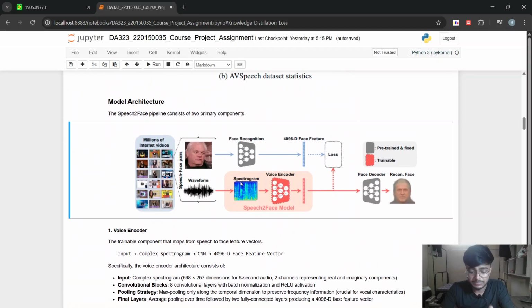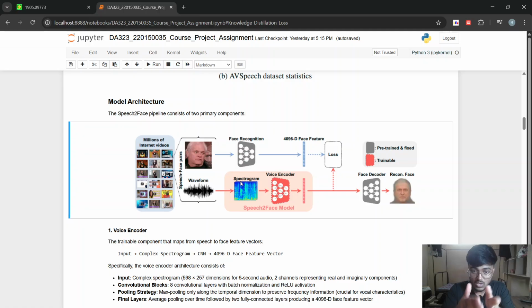So this is our complete model pipeline, and this model is quite intuitive. Again, we use the concept of self-supervised learning so that we can train this model. We have the image and the corresponding audio. Since we have the video, we can extract the image and the corresponding audio signal.